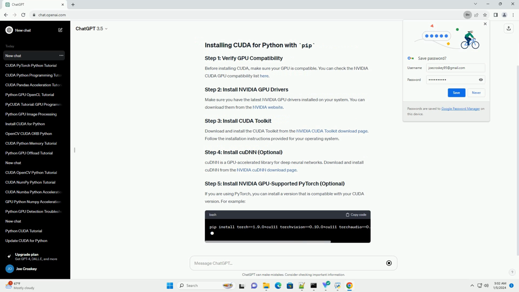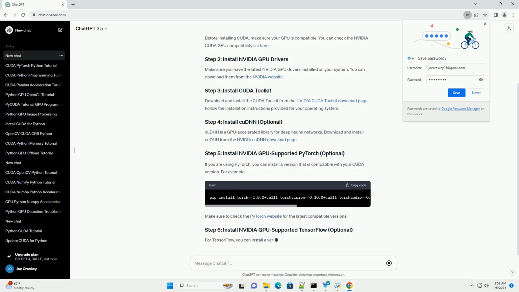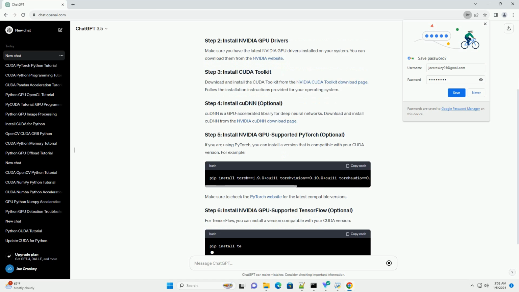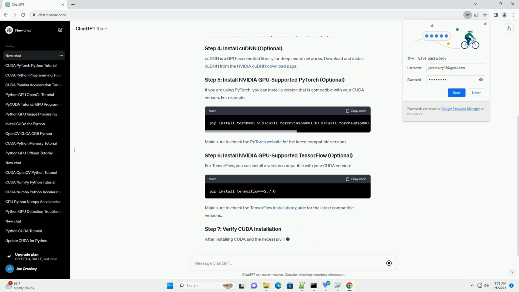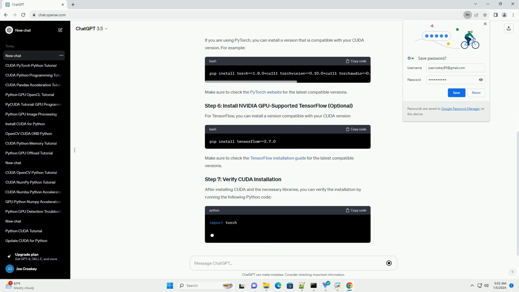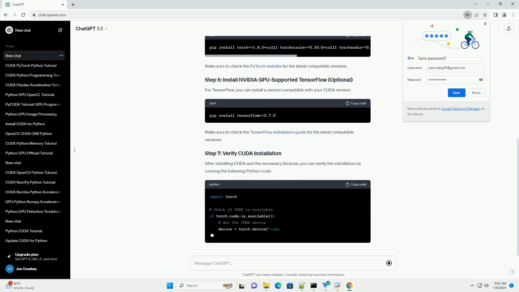Download and install the CUDA toolkit from the NVIDIA CUDA toolkit download page. Follow the installation instructions provided for your operating system. cuDNN is a GPU-accelerated library for deep neural networks. Download and install cuDNN from the NVIDIA cuDNN download page.